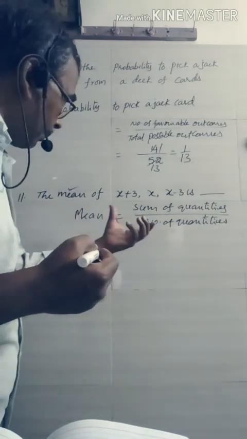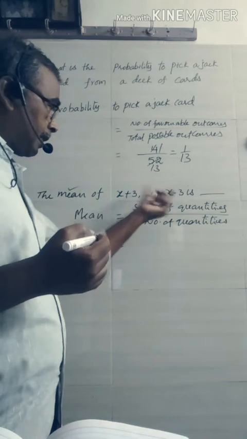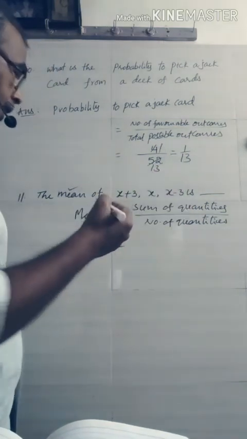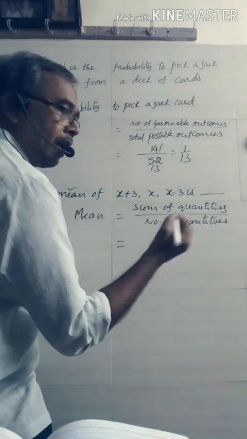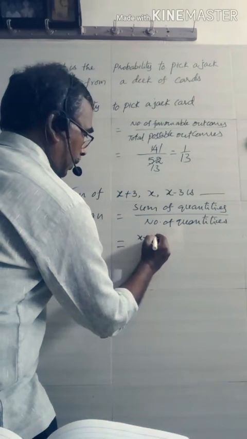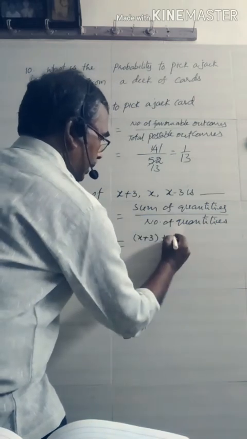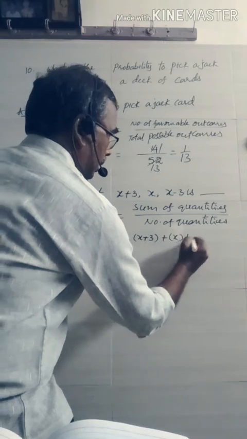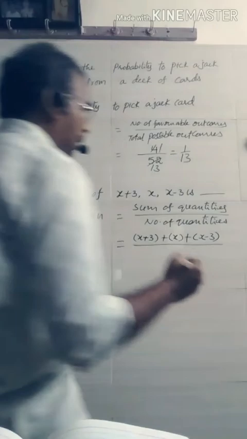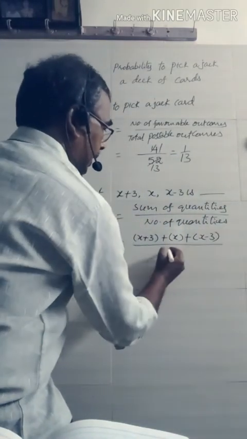So what are the quantities here? x plus 3, x, and x minus 3. So you sum these three given quantities. Just put the addition symbol. x plus 3 plus the second term x and the third term x minus 3. So how many quantities are there? 1, 2, 3. So the number of quantities is 3.